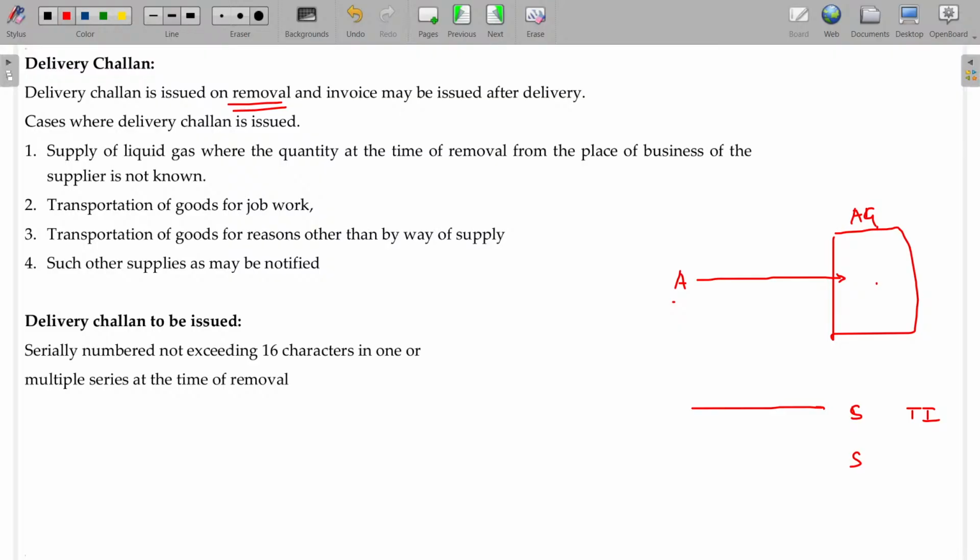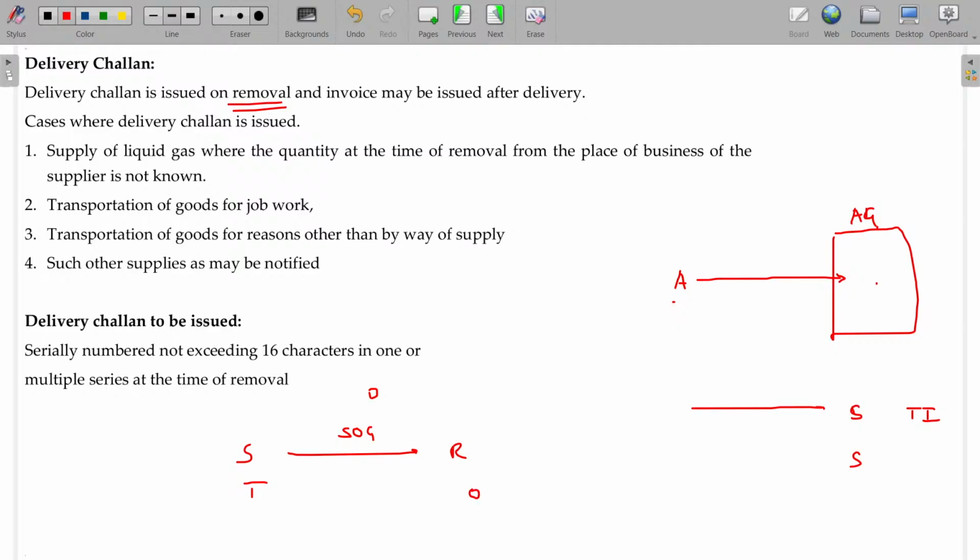Whenever goods move from the supplier to the recipient in a supply of goods, the original will be sent to the recipient, the duplicate will be in the hands of the transporter, and the triplicate copy will be in the hands of the supplier. When the goods are transported in the lorry, at the check post they will verify whether the goods are really purchased, transferred or stolen goods.